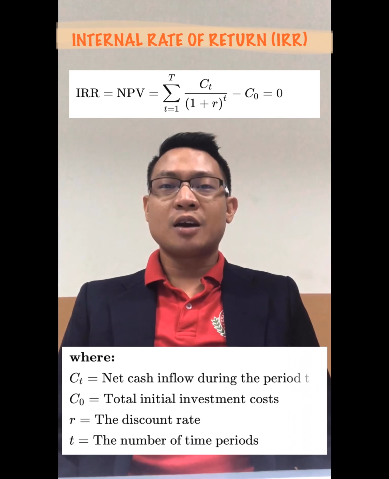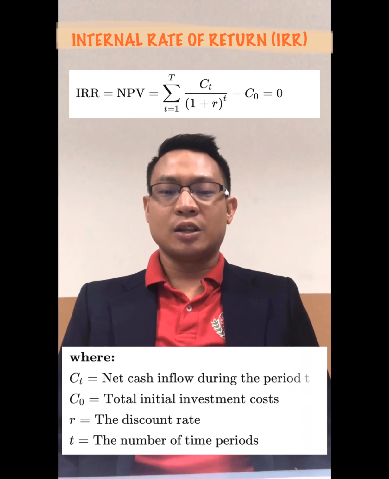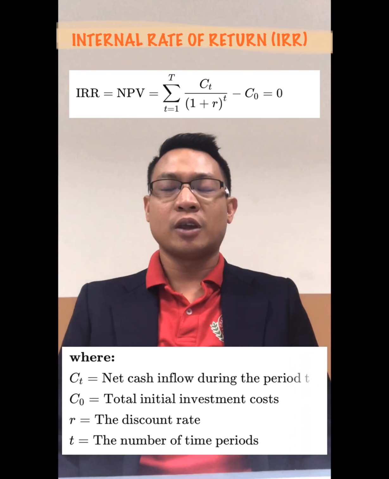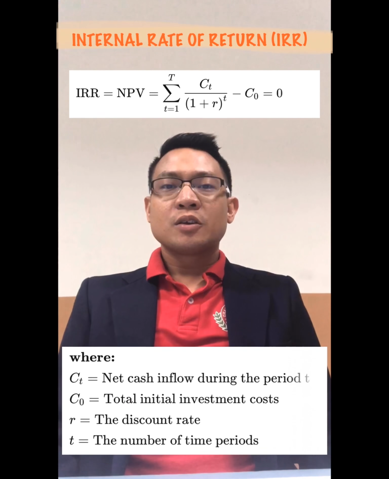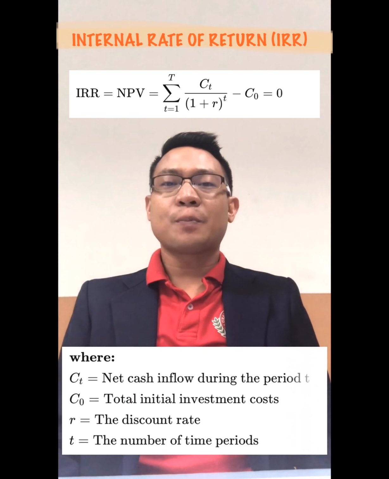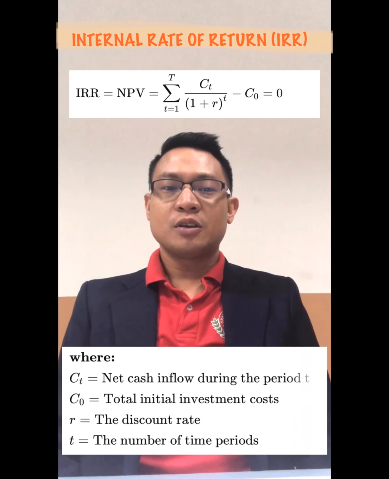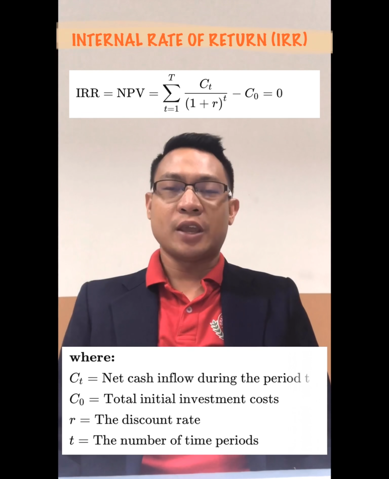However, IRR cannot be calculated analytically and must instead be calculated either through trial and error or using a software program. Generally speaking, the higher a project's internal rate of return, the more desirable it is to undertake.